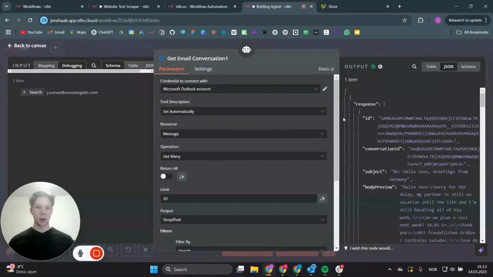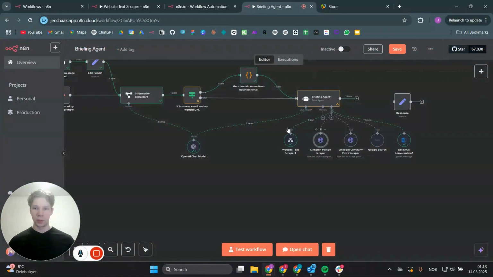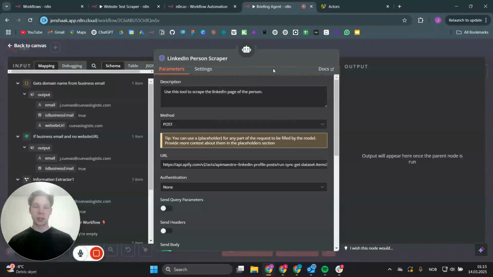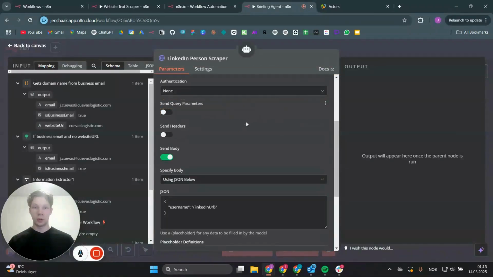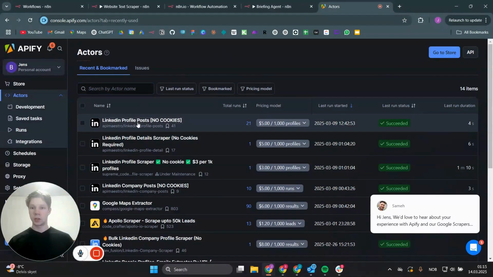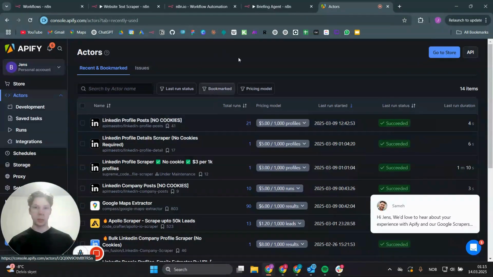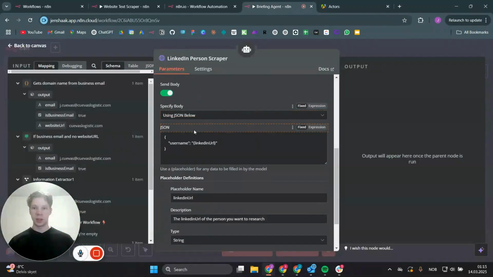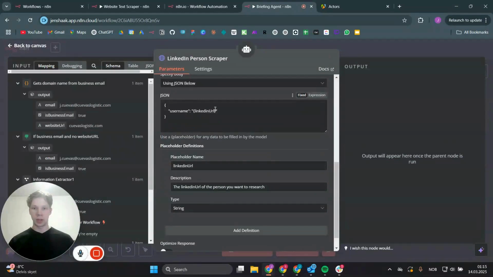So moving on, we are going to look at the LinkedIn person scraper. Basically what we're doing in here is that we are using the scraping platform Apify to scrape the posts of the LinkedIn profile. If you don't know how to use Apify, I have a video on that. It is super simple. I've just used the LinkedIn profile post scraper right here. And I'm just setting the JSON body to the username as the LinkedIn URL. And I'm just explaining here what the LinkedIn URL is to the AI, so it actually can go ahead and place in the right LinkedIn URL, which it has from its context because we sent that through the information extractor.